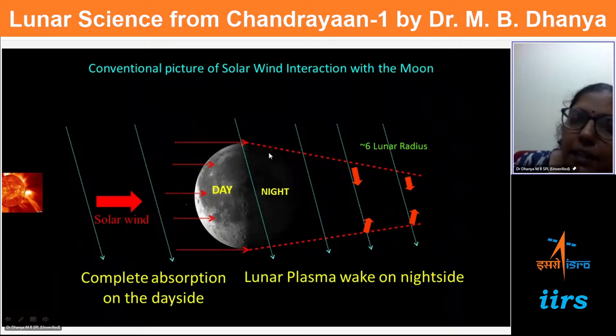And so this is the day side of the Moon, where it sees all this radiation and plasma. And on the night side, it has to be a void. There is a flow, a fluid which gets absorbed, and then naturally on the wake side there will be a void region. So this is what people thought the Moon is like. This is the place where Chandrayaan-1 really broke this concept.